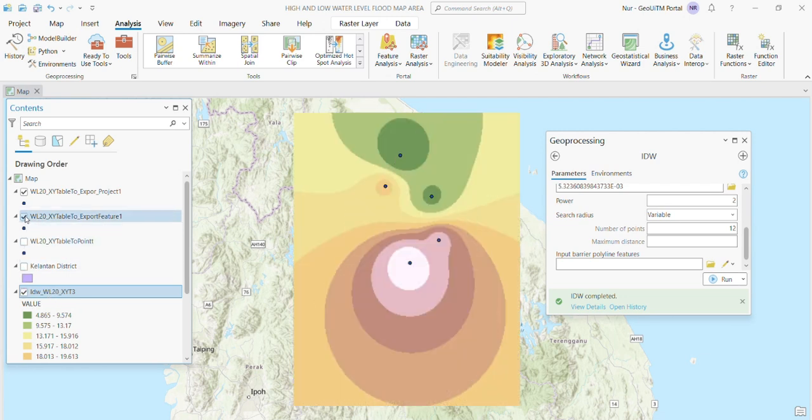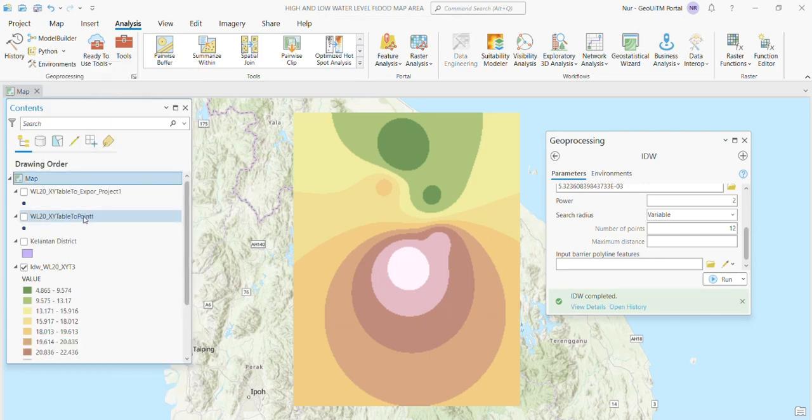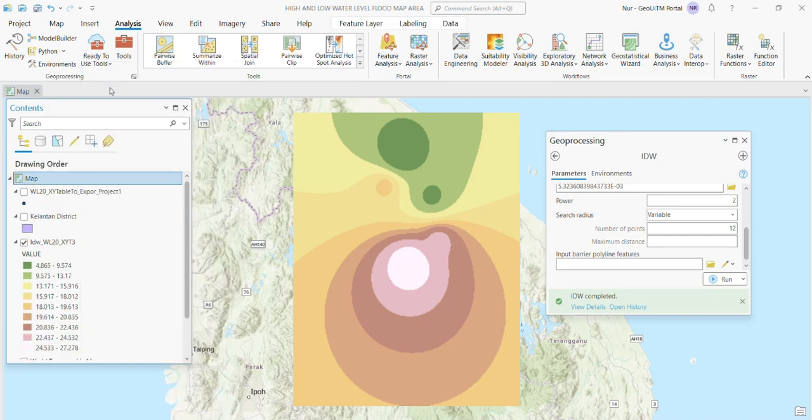After that, remove the data that hasn't been used for water level. Click and rename the point of the project, which is P2 River Station.